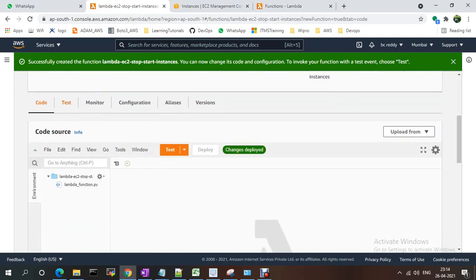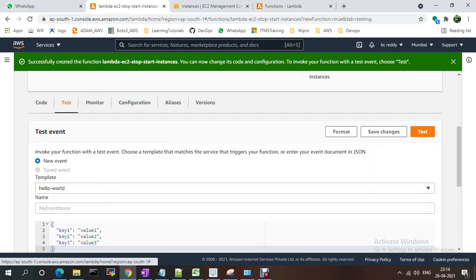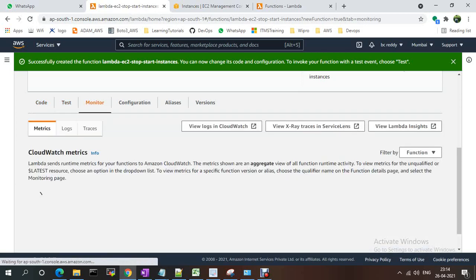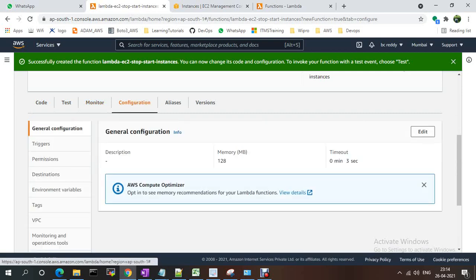If you want to set something more, go to Configure. If you want to test, you can test that one. And Monitor, if you want to see the logs. In the configuration details, based on your requirement, you just need to set the timeout, how much you want, edit it, and save that one.